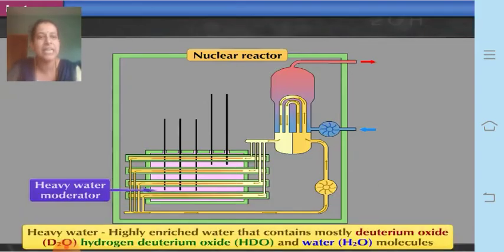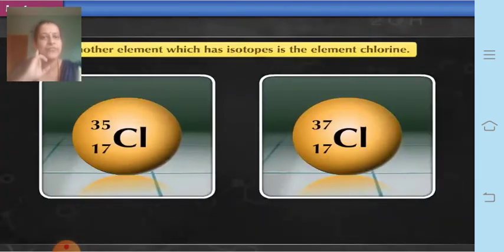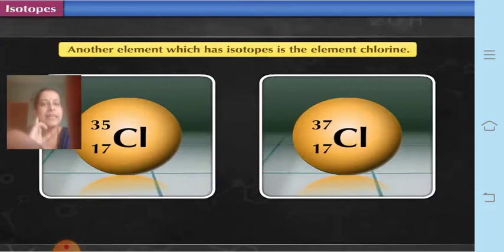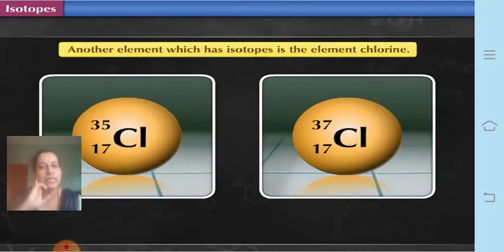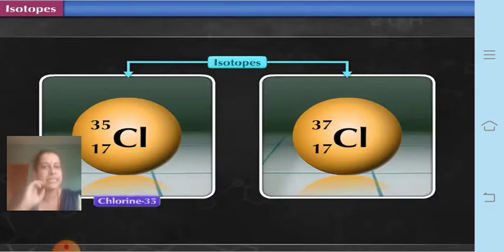So now let us take another example, that of chlorine. Chlorine also has two isotopes. You have understood about heavy water, right? Water is used as a neutron moderator in some nuclear reactors. Now let us take the example of chlorine. Another element which has isotopes is chlorine. Chlorine 35 and chlorine 37 are the two isotopes of chlorine.